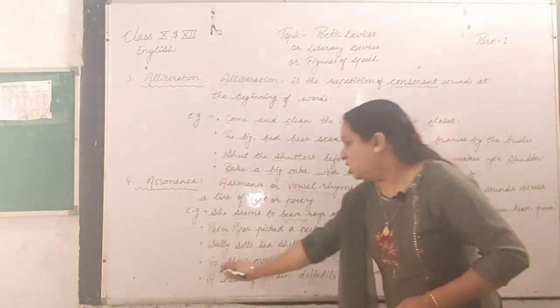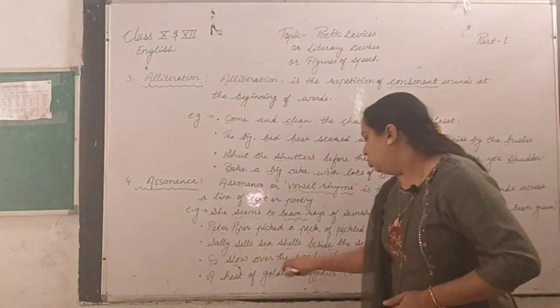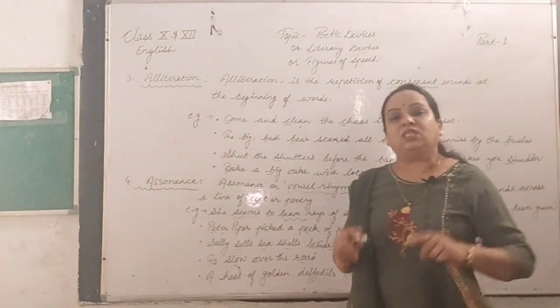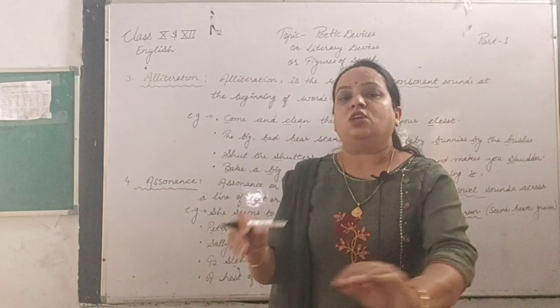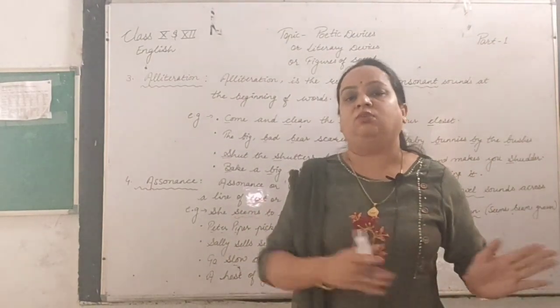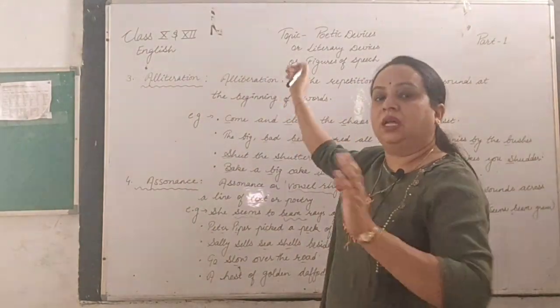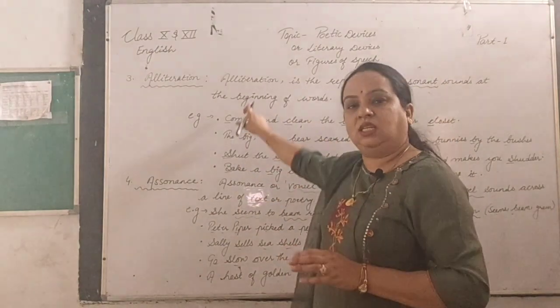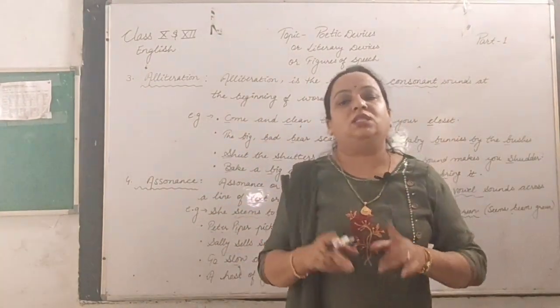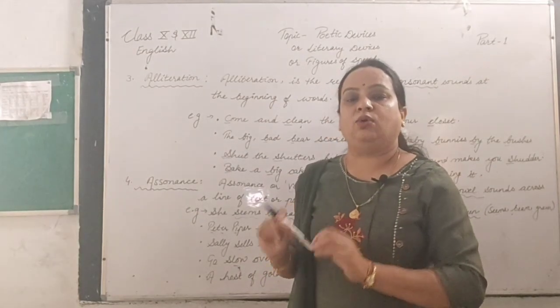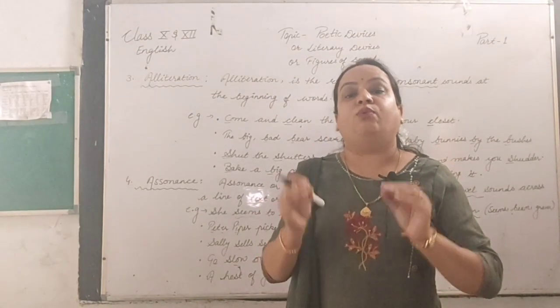Next one: go slow over the road. Here it is O, O, O, O. One more difference is there: in alliteration the sound is at the starting of the words, but in assonance you have to check the sounds of A, E, I, O, U within the word.